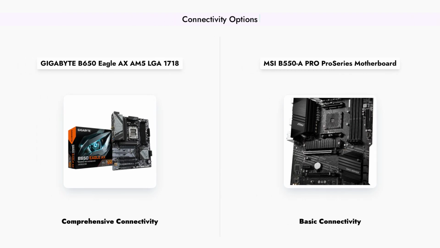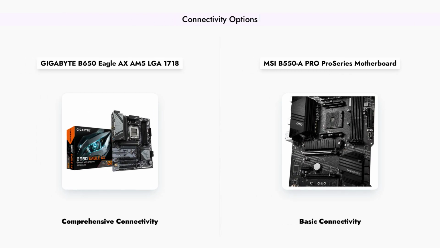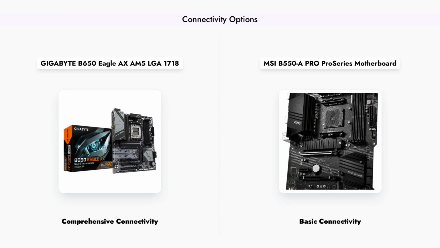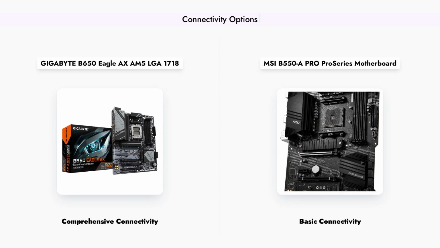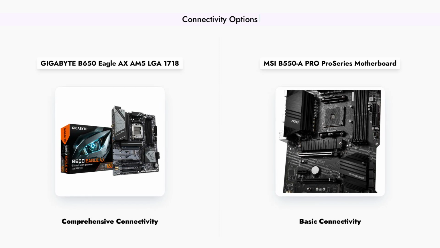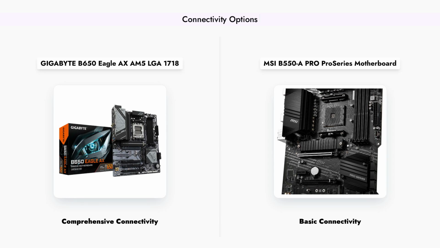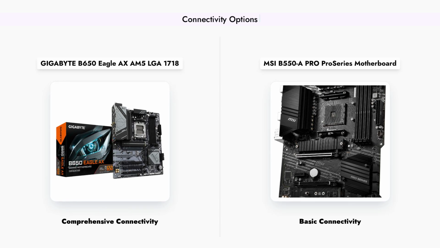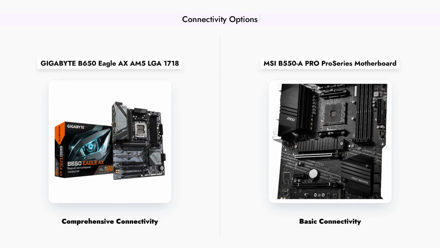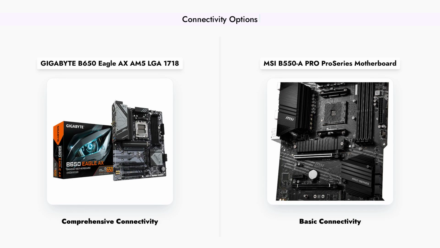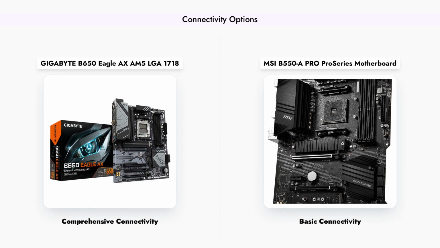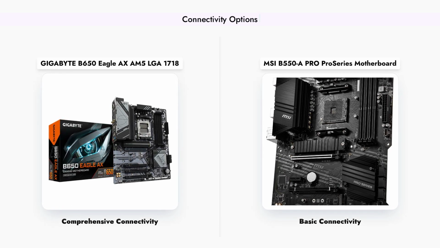In terms of connectivity, the GIGABYTE B650 offers a wide range of options, including multiple M.2 slots and USB 3.2 Gen 2x2 Type-C, ensuring that users can connect various peripherals and storage devices with ease. The MSI B550-A PRO, while still providing essential connectivity options, has fewer M.2 slots and lacks the latest USB standards, making it less versatile for users with multiple devices.